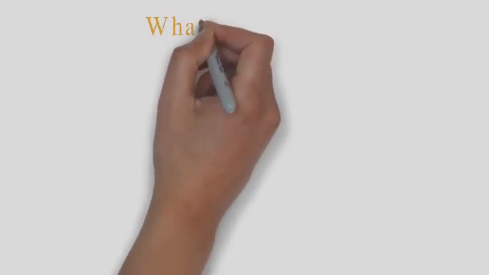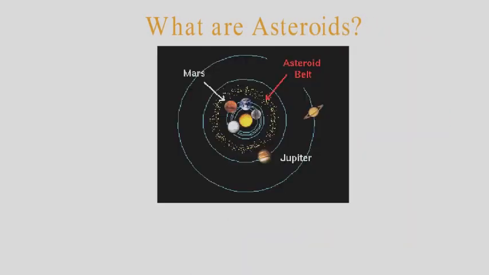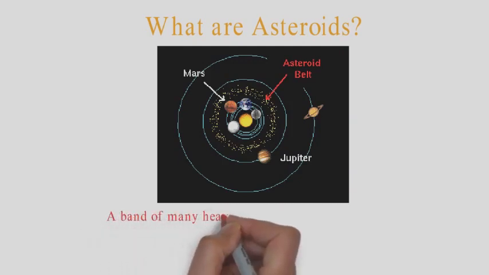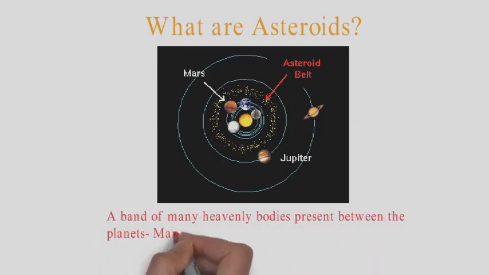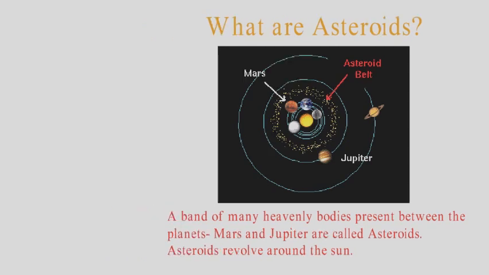Now we will learn about a 4th type of heavenly body called asteroids. Look at this picture. Do you see a band of many heavenly bodies between the planets Mars and Jupiter? They are called the asteroids. Asteroids revolve around the sun. What are asteroids? A band of many heavenly bodies present between the planets Mars and Jupiter are called asteroids. Asteroids revolve around the sun.